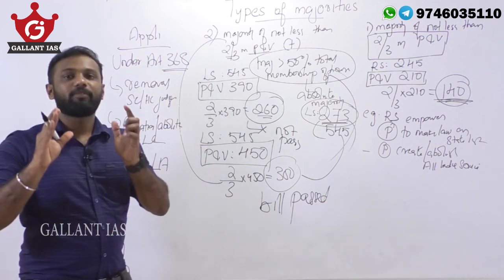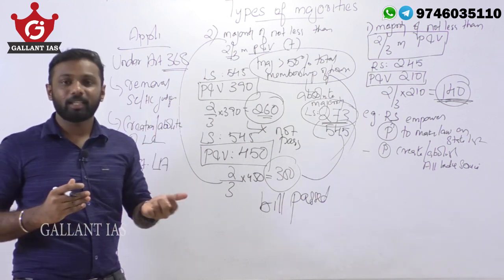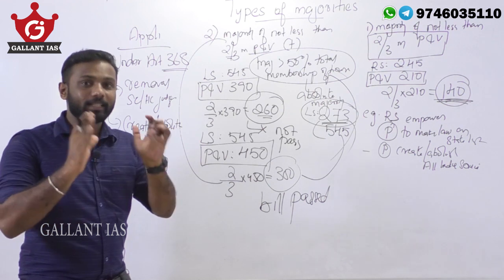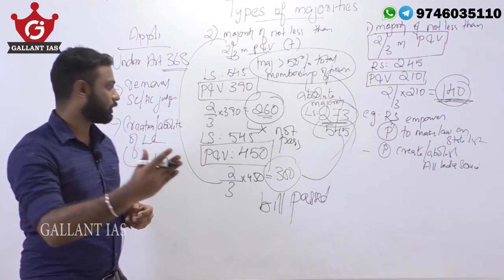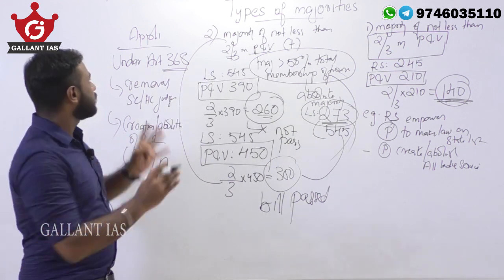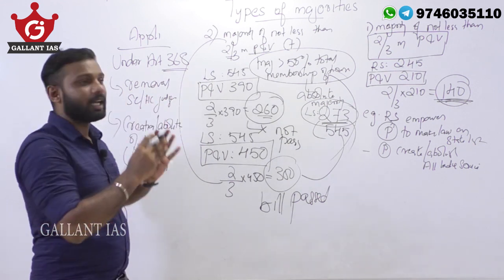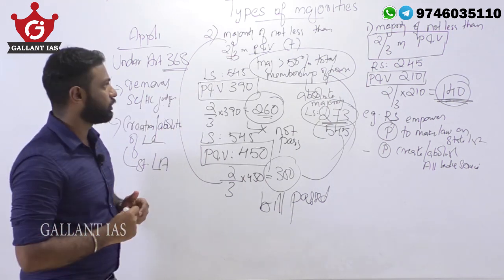That is, if a state legislative council has to be created or abolished, then that concerned legislative assembly has to pass a resolution under this majority. So these are the examples under which this majority is used under our constitution.